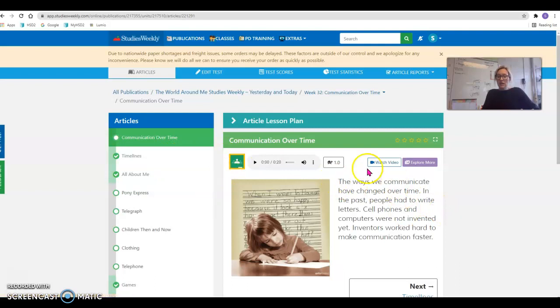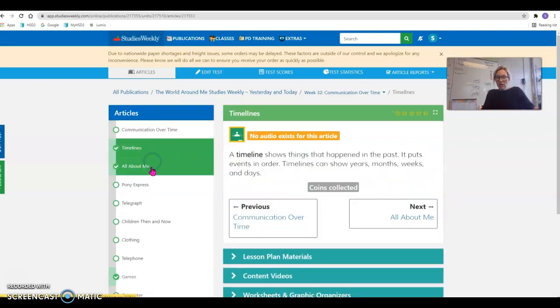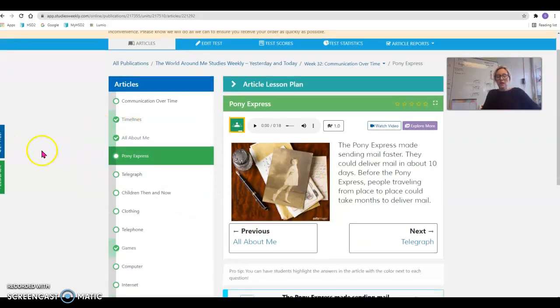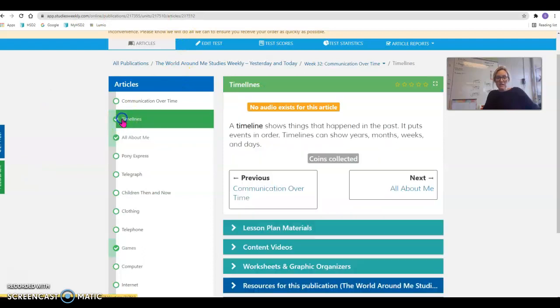Now I understand that you can listen to them. You listen to each article. Some of these have videos attached. So it's important that you explore all of the options that are here so that you can participate at your utmost ability level. Now you'll notice some of these do not have audio because they're pushing you to do the best reading that you can. If you need help with these ones that don't have audio, and the other ones with the green check marks, then just let me know and I can help you.